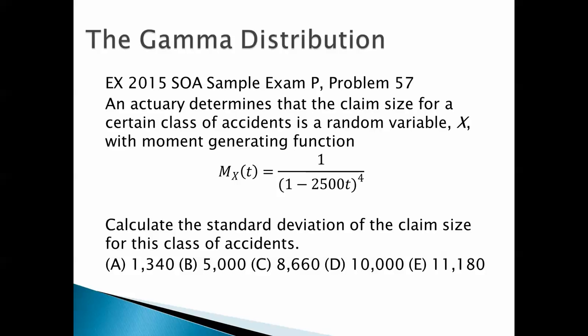Okay, now we're ready to do this problem. 2015 SOA Sample Exam P, problem 57. An actuary determines that the claim size for a certain class of accidents is a random variable x with moment generating function m sub x of t equals 1 over 1 minus 2500 t to the fourth. Calculate the standard deviation of the claim size for this class of accidents.